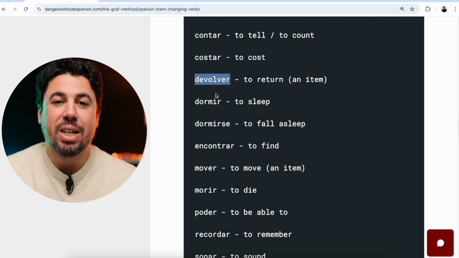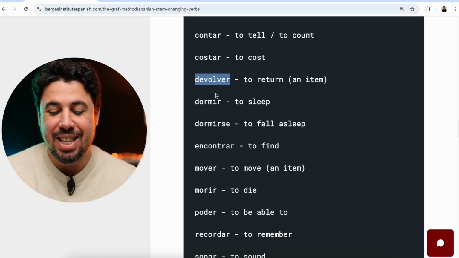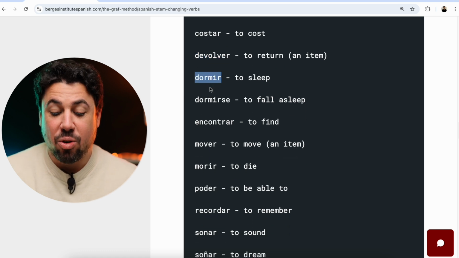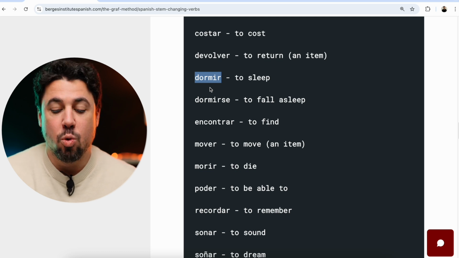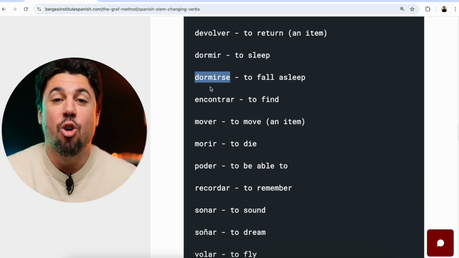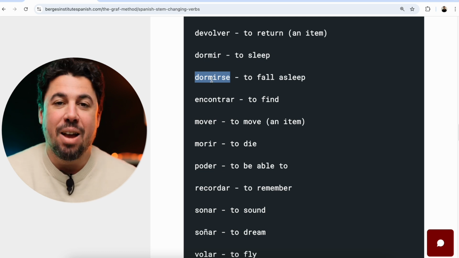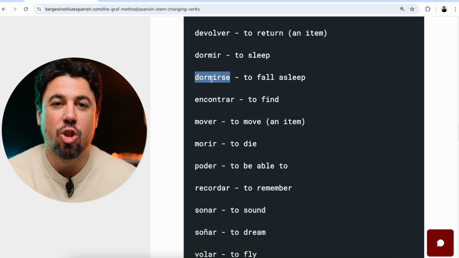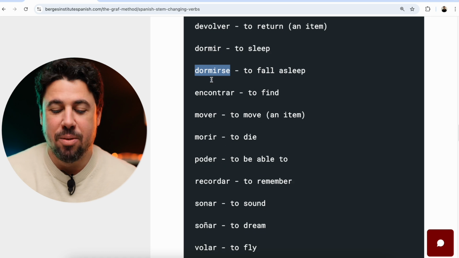Let's try devolver, to return something. Devuelvo, devuelves, devuelve, devolvemos, devolvéis, devuelven. Let's try dormir, to sleep. Duermo, duermes, duerme. Dormimos, dormís, duermen. Let's try dormirse, to fall asleep, the reflexive version of dormir. Me duermo, te duermes, se duerme. Nos dormimos, os dormís, se duermen.